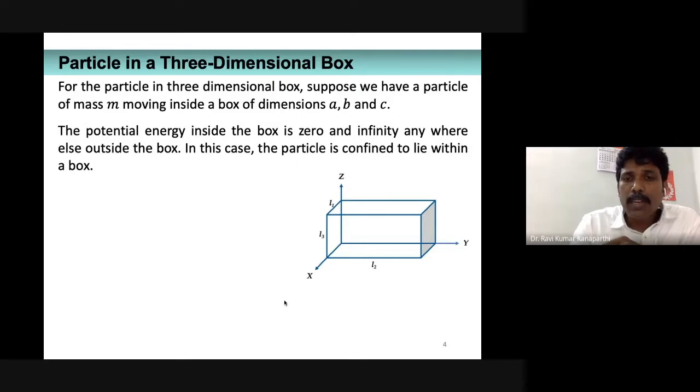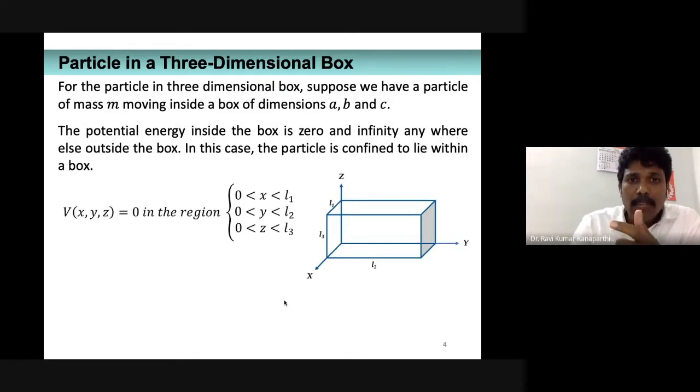This is my particle, as I already pointed out. The particle is placed in a rectangular box whose dimensions are L1, L2 and L3. Now we need to define our system. The potential energy within the box is set to be 0. Basically, we are assuming that its potential energy is 0.